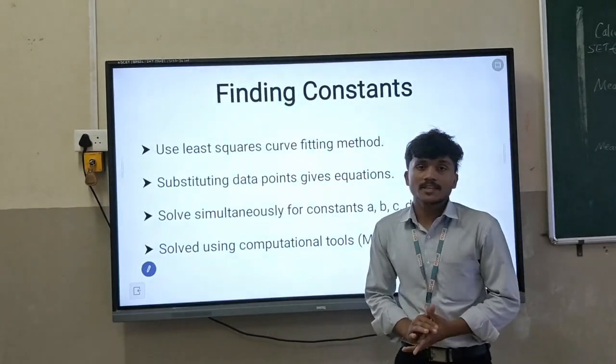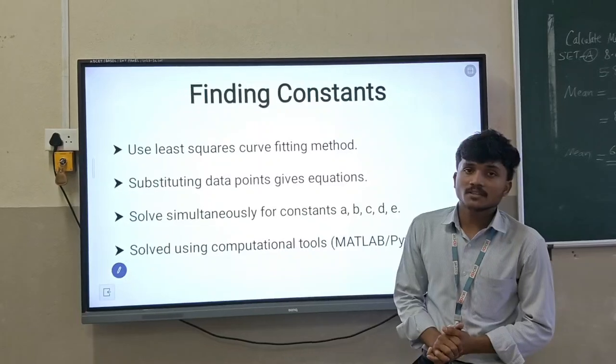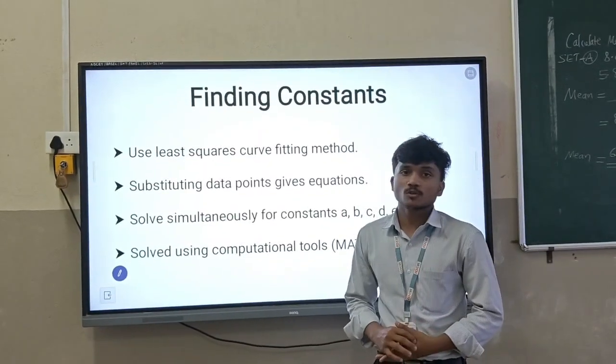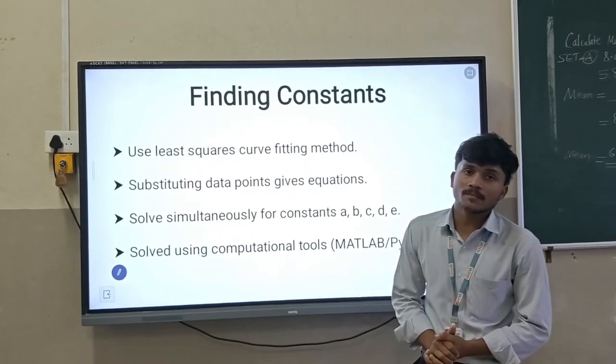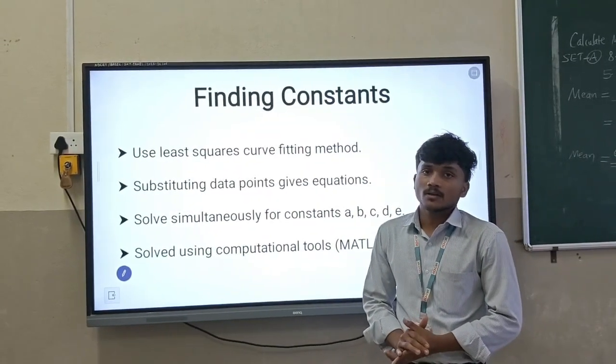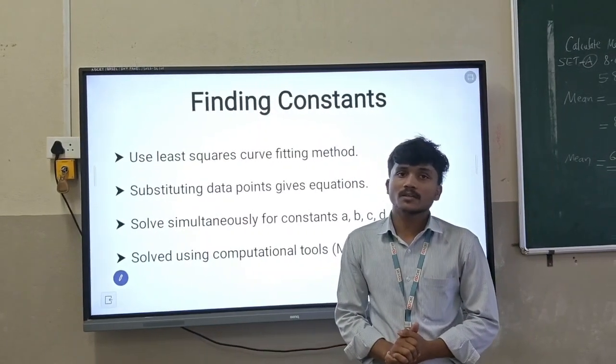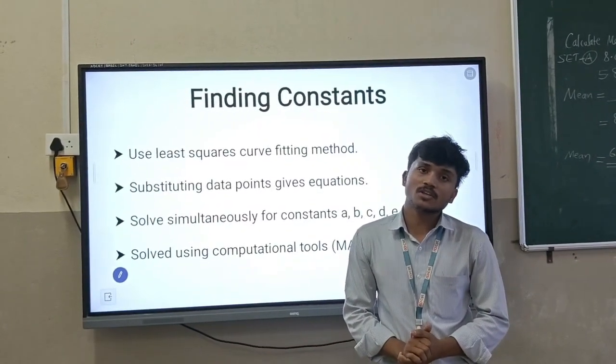To find the constants A, B, C, D, E, we use the curve fitting method. In this method, we substitute our data points into the equation and solve the equation with the help of a Python program. The computer calculates the values of A, B, C, D, E and plots the graph. The graph is matched to the wing shape, and then we calculate the cross-sectional area.